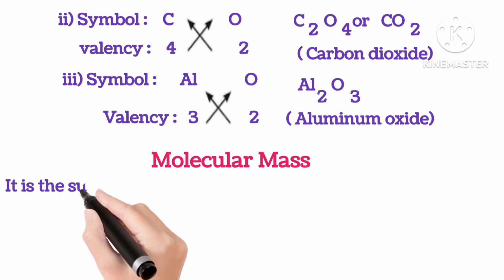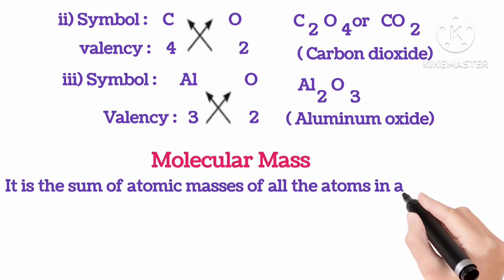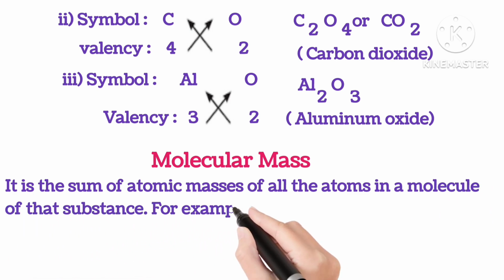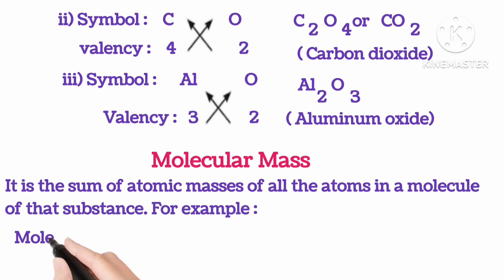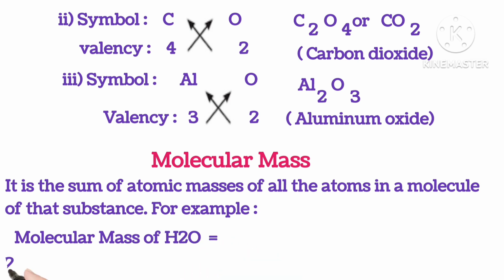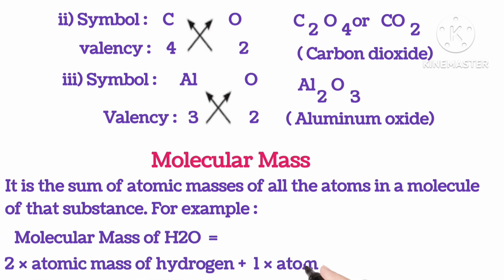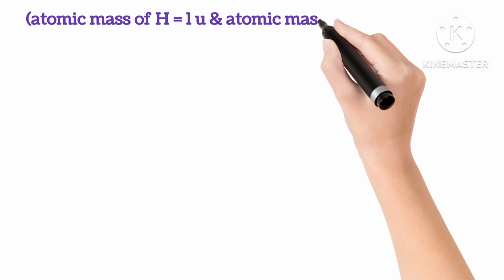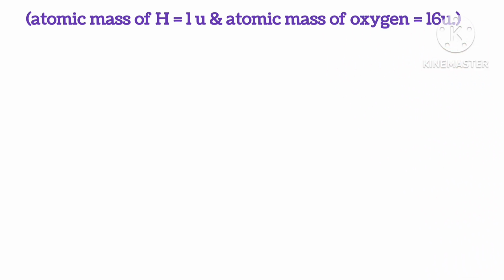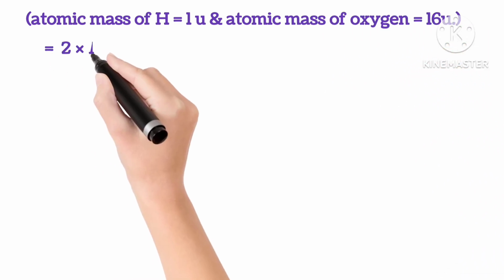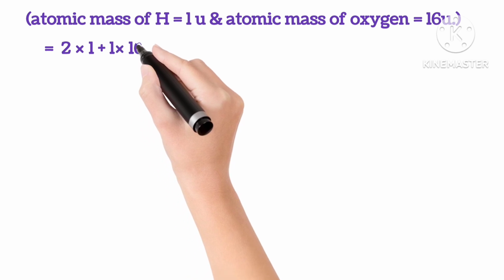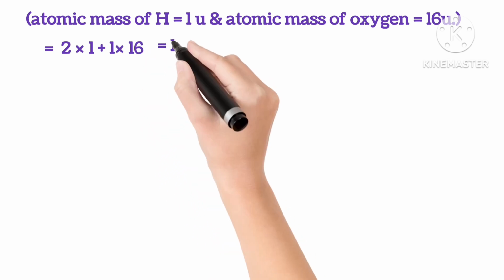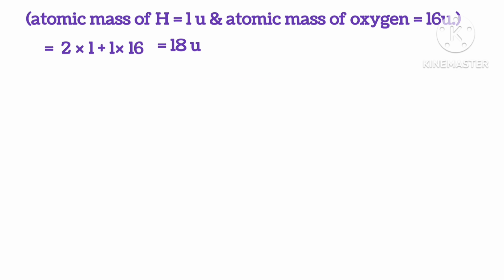Molecular mass. It is the sum of atomic masses of all the atoms in a molecule of that substance. For example, molecular mass of water is equal to 2 multiplied by atomic mass of hydrogen plus 1 multiplied by atomic mass of oxygen. Now we know that atomic mass of hydrogen is 1 u and atomic mass of oxygen is 16 u. So now putting the values, we have 2 atoms of hydrogen and 1 of oxygen, so we get 18 u.